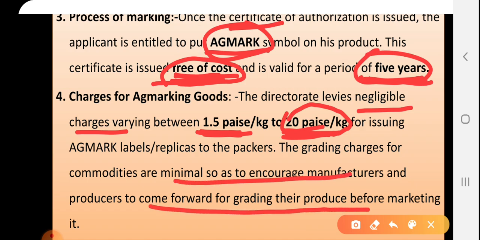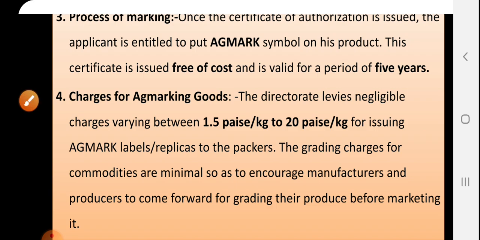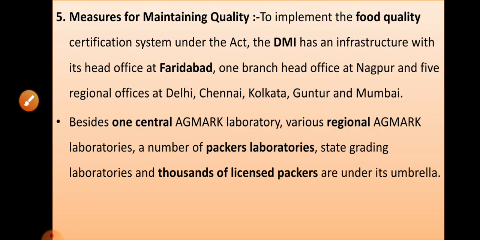Then, fifth, measures of maintaining quality. What are the different steps and activities they are taking to maintain the quality of the Agmark symbol and of agriculture produce under the Agricultural Produce Grading and Marking Act?